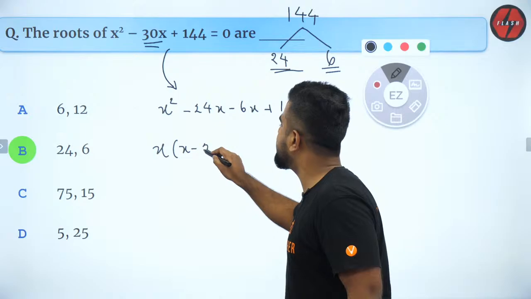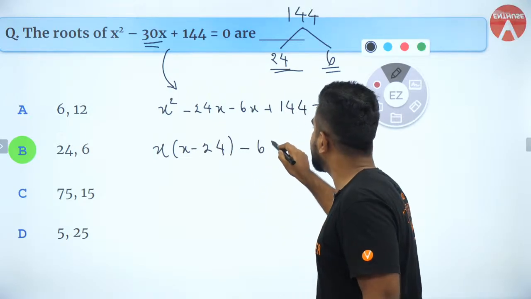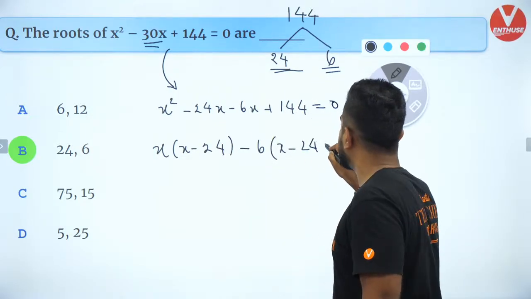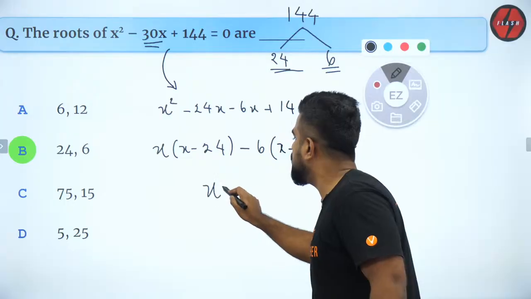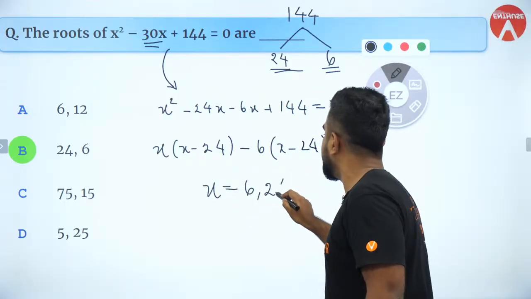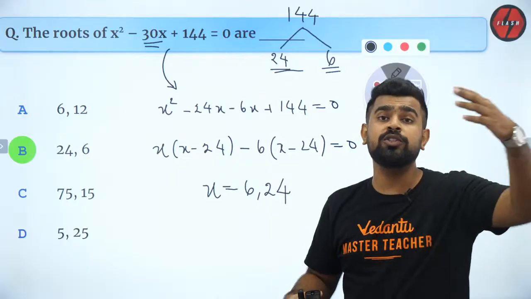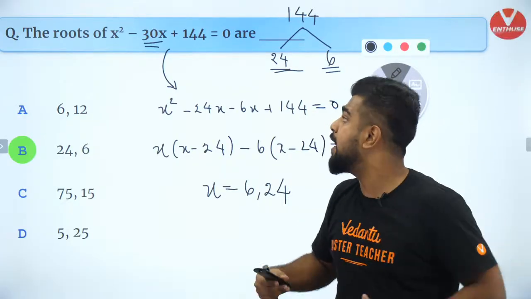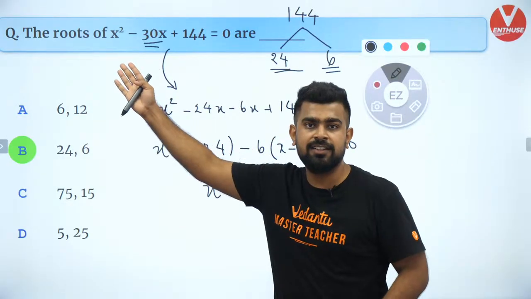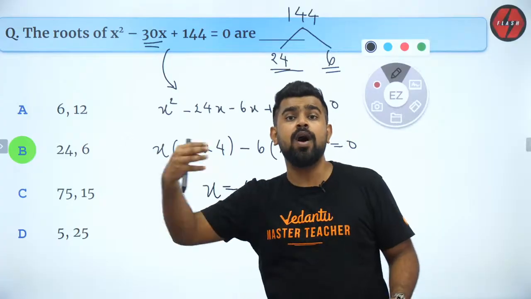So x into x minus 24 minus 6 into x minus 24 is equal to 0. So x will be equal to 6 or 24. Brilliant. Two-step answer. Why do you have to go to the formula? Why do you have to find out 30 square and subtract 4 into 144?